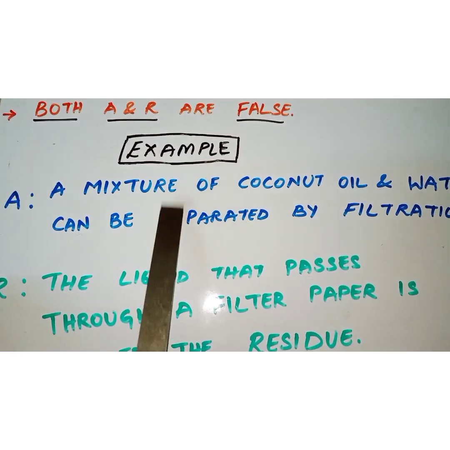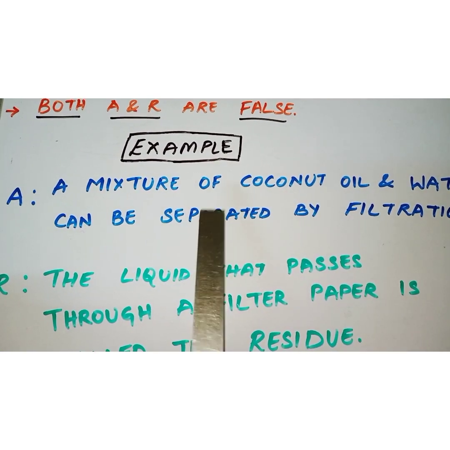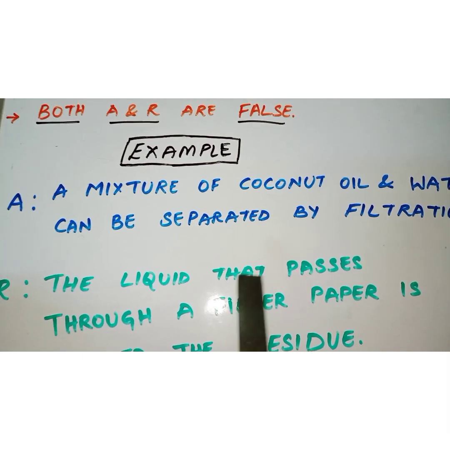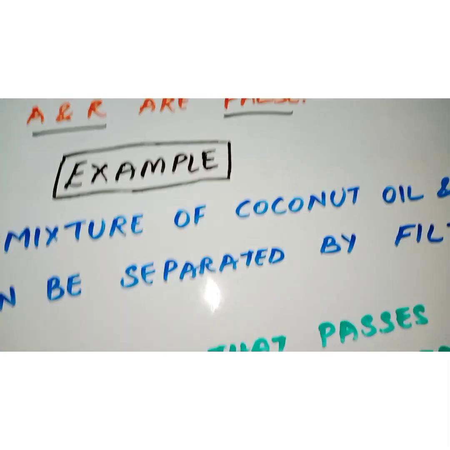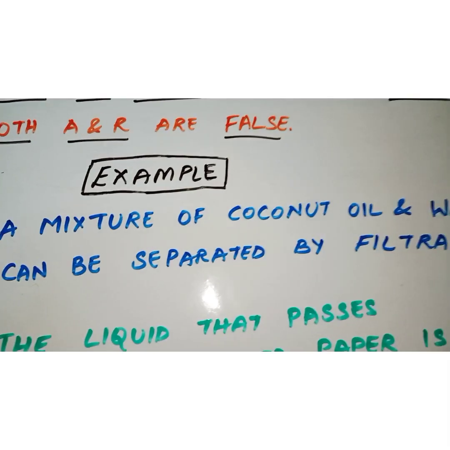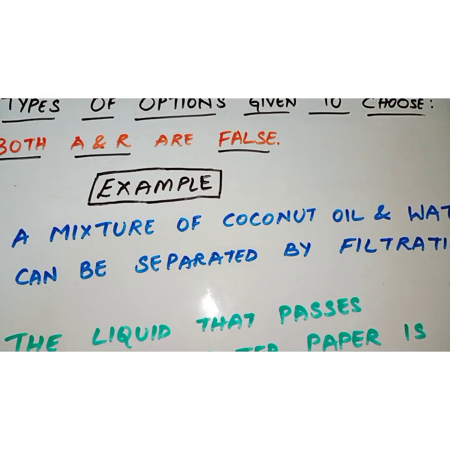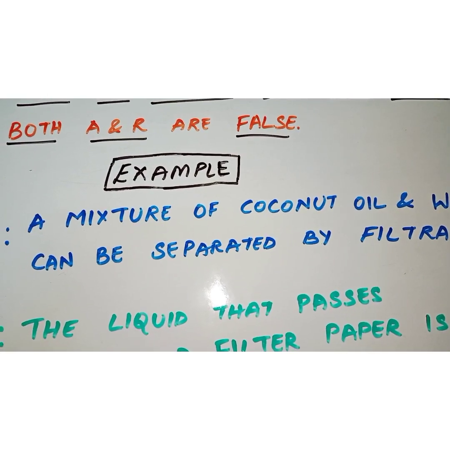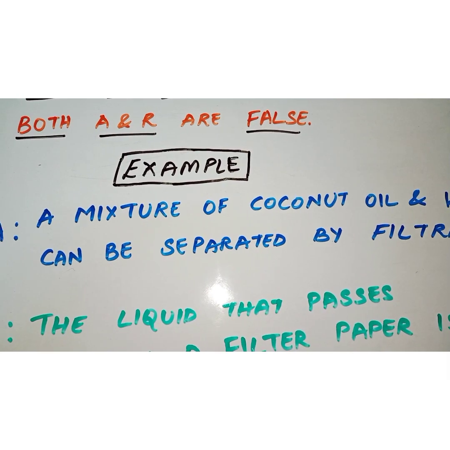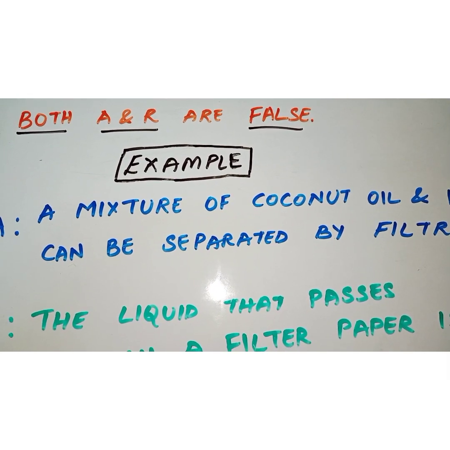This is the option which you can select after coming to the conclusion. These were a few of the examples of the types of options that are given for you to choose, and I have also given the explanation of what is assertion and what is reasoning.